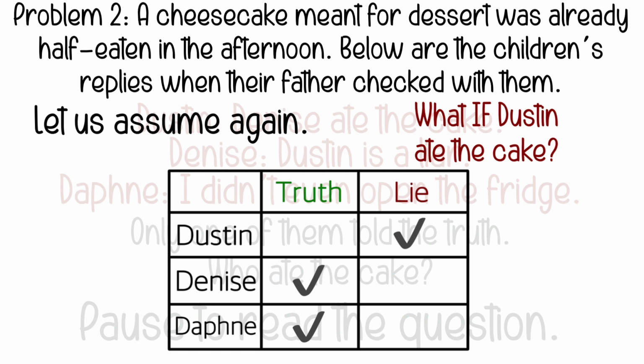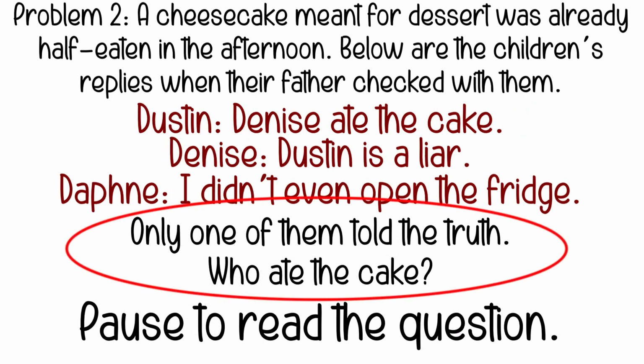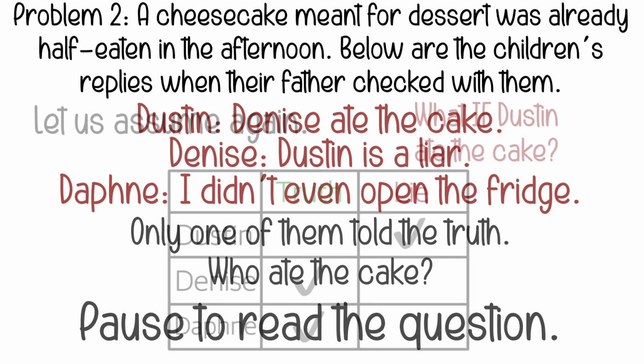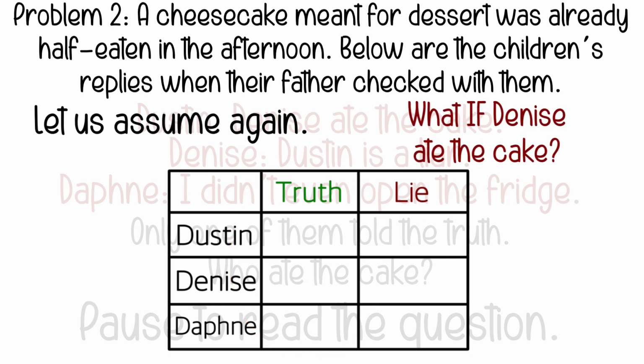Let us look at the problem again. It says only one of them tells the truth. Look at the table. It says 2 people are telling the truth. So that means Dustin did not eat the cake. What if Denise ate the cake?